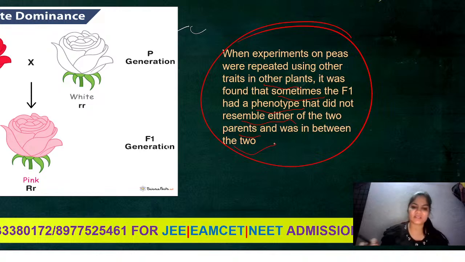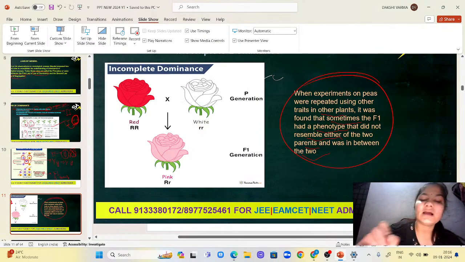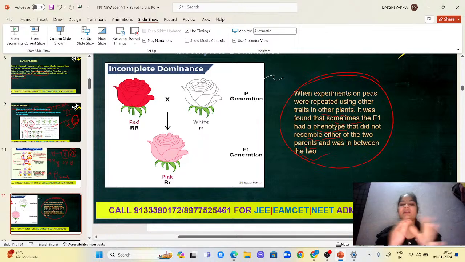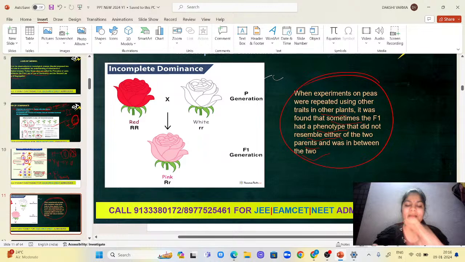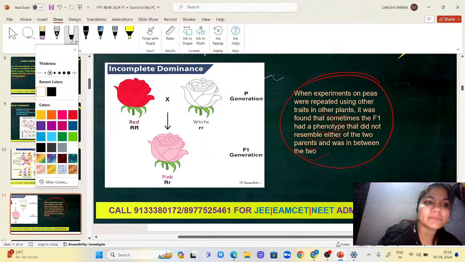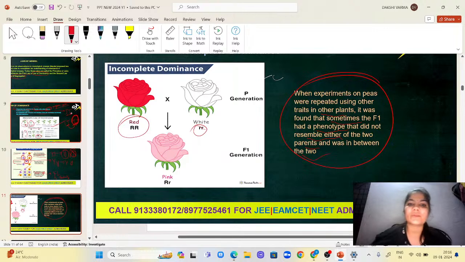Here I can say that in incomplete dominance, neither of the parents becomes dominant. Here you can see capital R denotes red color, a red flower, and small r denotes a white flower.